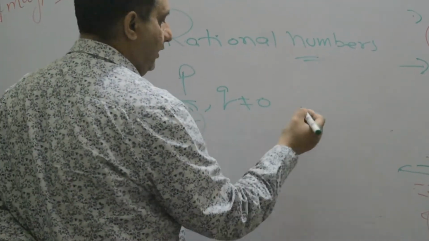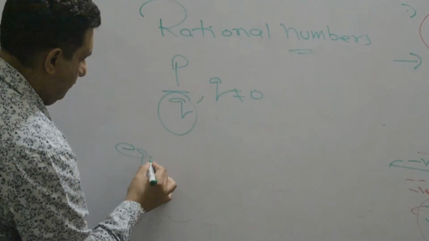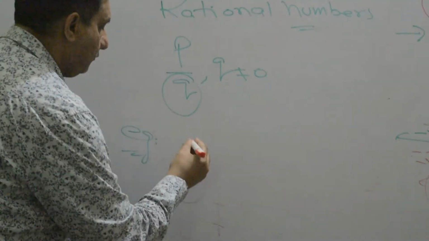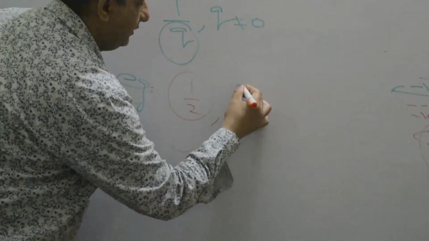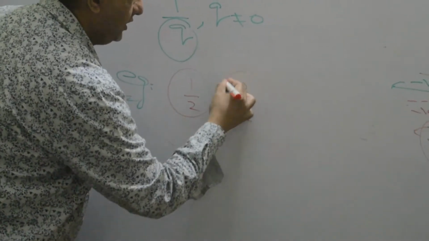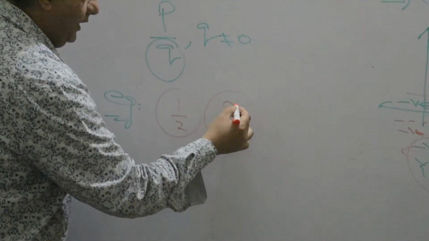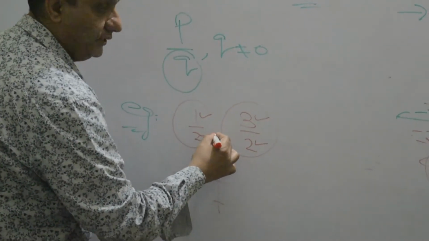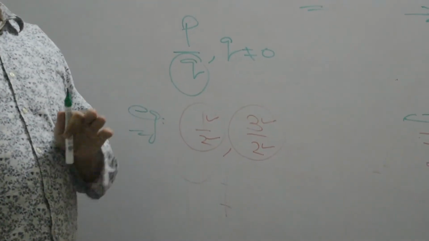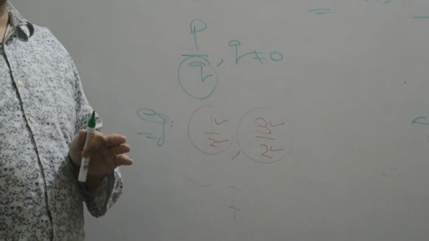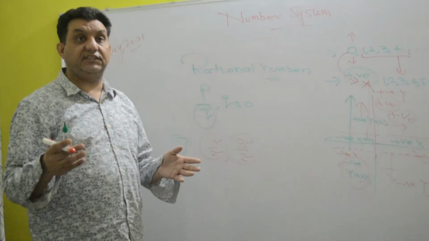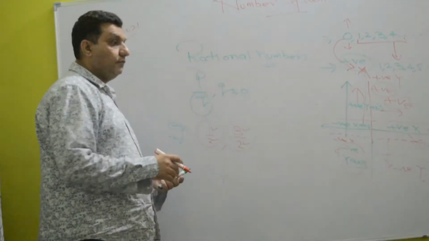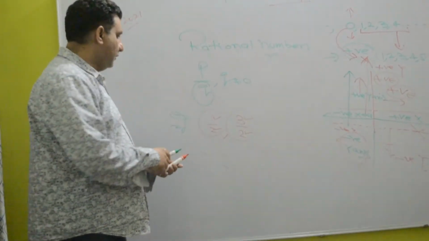As an example, if I am writing 1 by 2, it is a rational number. If I am writing 3 by 2, it is a rational number. This means, you see, it is integer by integer. There are so many other axioms which I will discuss later on. This is an introductory lecture, so I can't cover the whole thing. It's a very big chapter and there are so many things to discuss. Of course, it's very important as well.